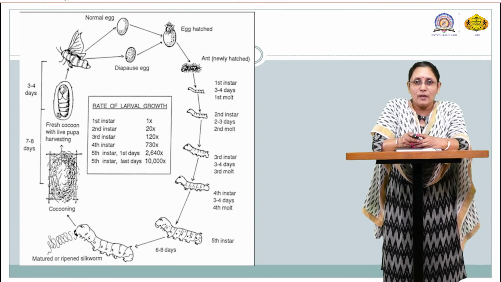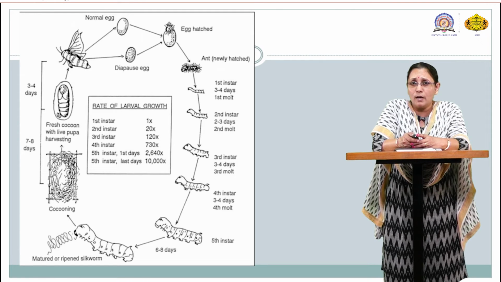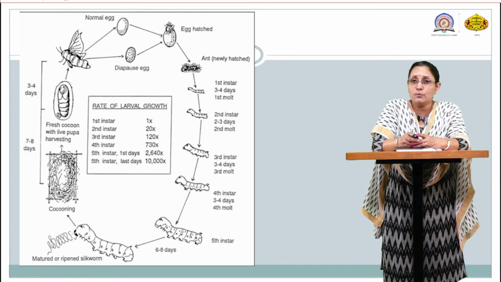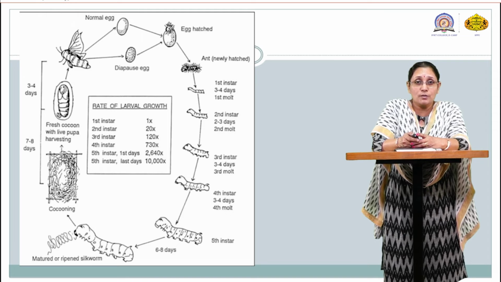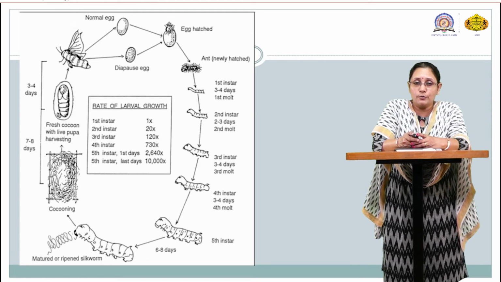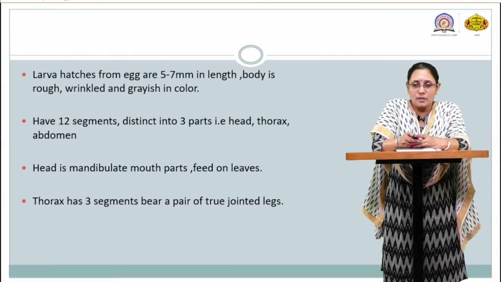As we saw here, eggs, then various stages of the larva which goes through molting, first to fifth instar larvae, then the fifth instar larva which is the mature one ready to secrete the silk thread, and because of which the hard shell structure forms, that is the cocooning. Inside the cocoon you can see the mature pupa, and after maturation, after 3 to 4 days, it is ready to convert itself into the normal or adult silk moth. So this is all about the life cycle.